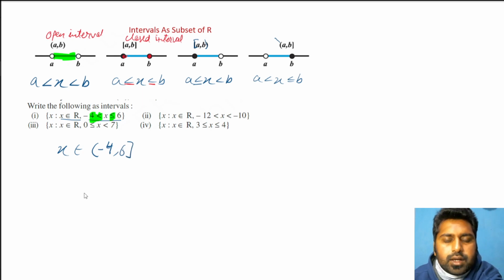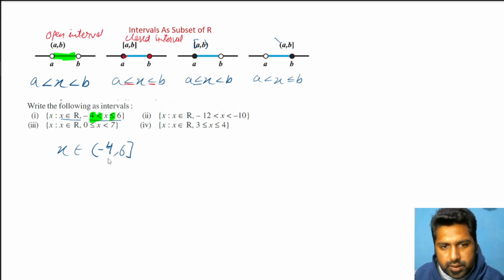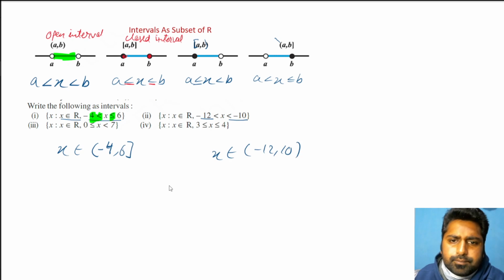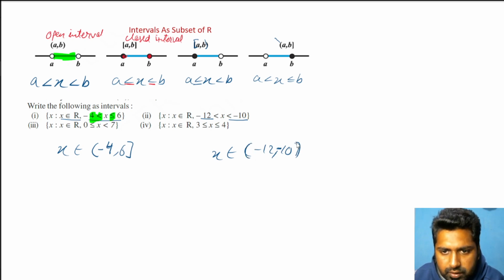So 6 with a square bracket. First, what is it representing? It is representing all the numbers present between -4 and 6, but 6 is included, and -4 is not included in x. That means I can assume x is equal to 6, but I cannot assume x equal to -4. Same here. No equality present, that means x belongs to the bracket -12 to -10. Since there is no equality, open interval is represented by curve bracket, not square bracket. Okay, first part, second part.